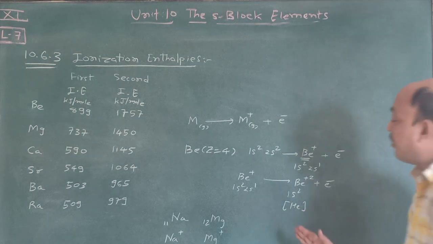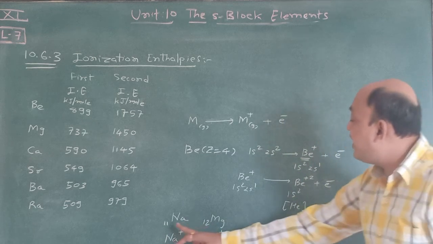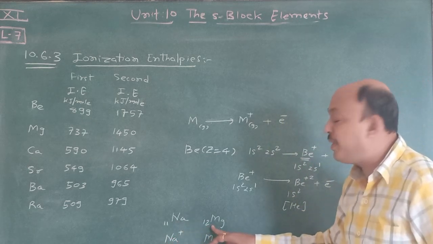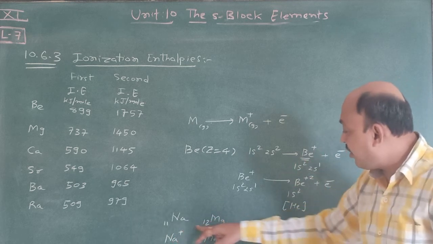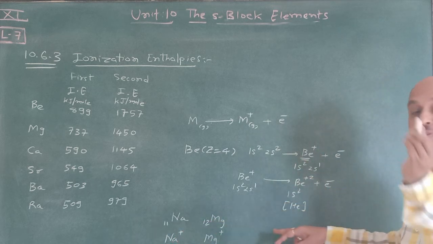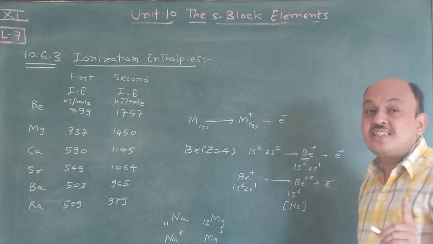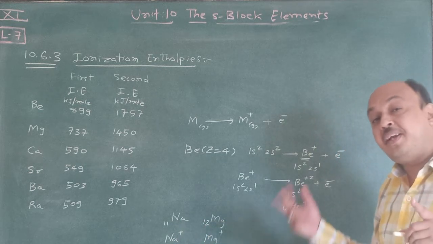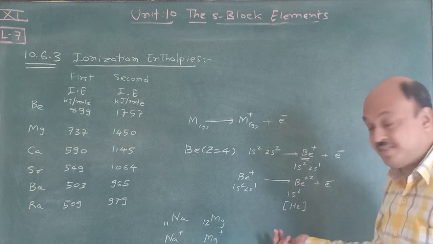So here, which one has the larger atomic radius? Sodium has a larger atomic radius as compared to magnesium, because across a period, going left to right, atomic radius decreases, and that's why ionization enthalpy increases. Remember, the opposite of this also holds.